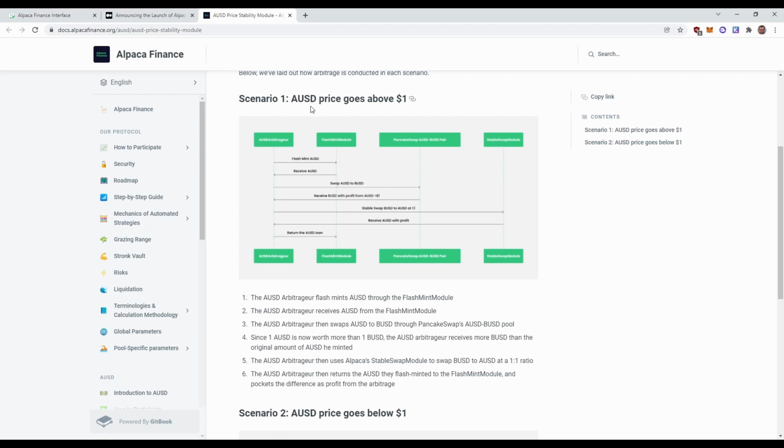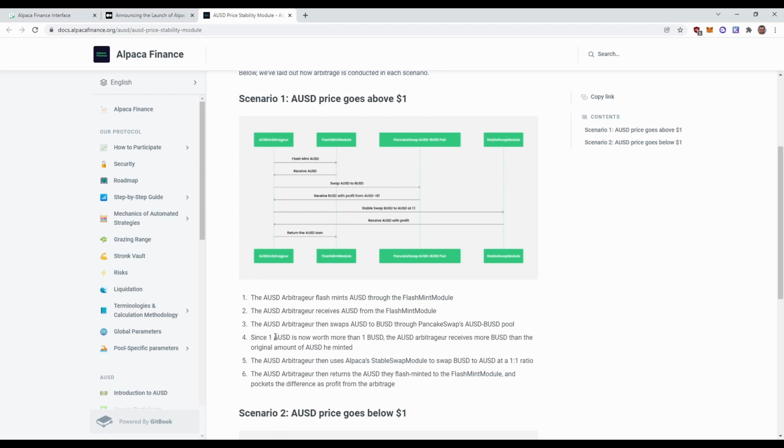So in case that AUSD is going above $1, it will go as the following. The AUSD arbitrageur, that is a very tough word for Germans, flash mints AUSD through the flash mint module. On the next step, the AUSD arbitrageur receives AUSD from the flash mint module. The AUSD arbitrageur then swaps AUSD to BUSD through PancakeSwap's AUSD BUSD pool.